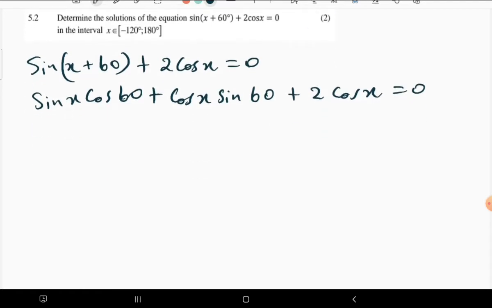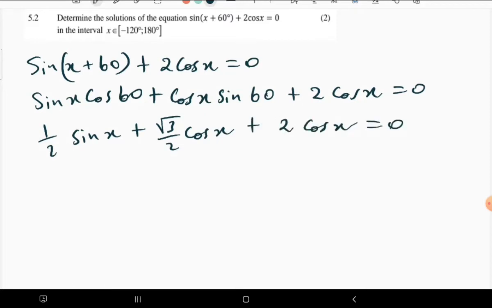Now let's try to find out what is cos 60. Cos 60 is equal to just 1 over 2, because cos 60 is equal to sine 30, which is equal to 1 over 2, then 1 over 2 sine x, then plus what is sine 60. Sine 60 is equal to root 3 over 2 from our diagram. Then therefore cos x, then plus 2 cos x over there. So this is what we have.